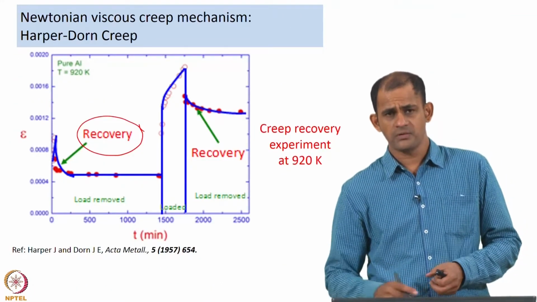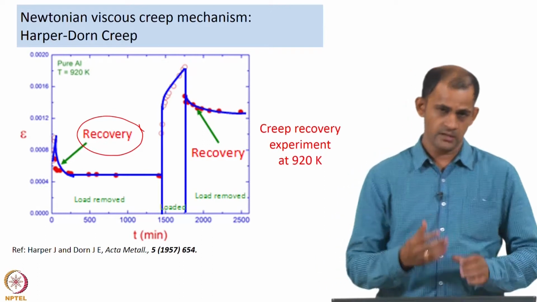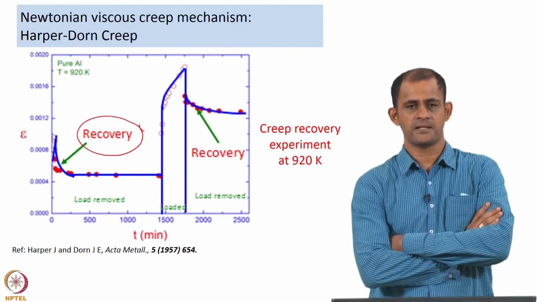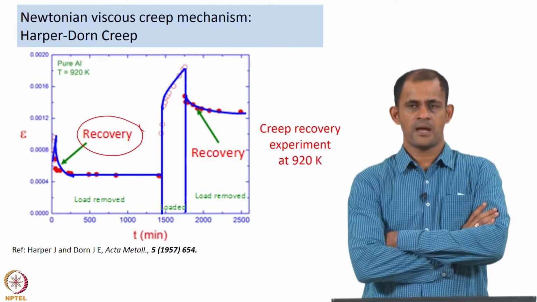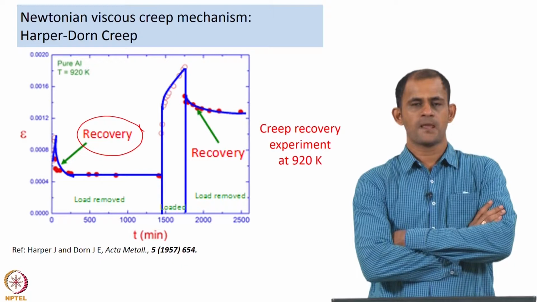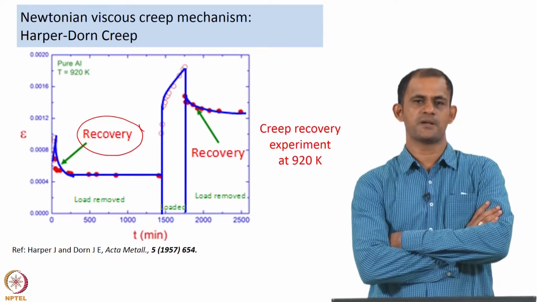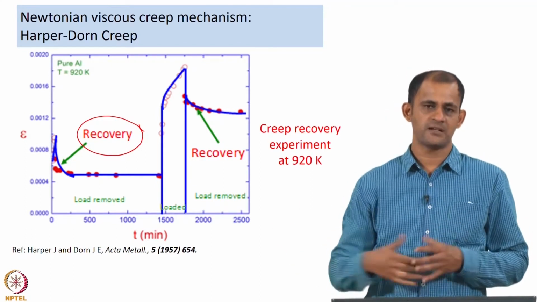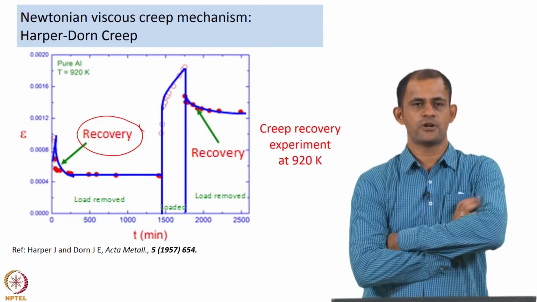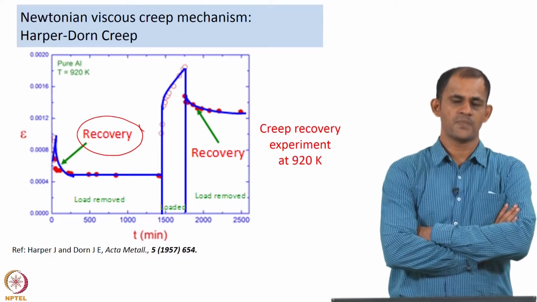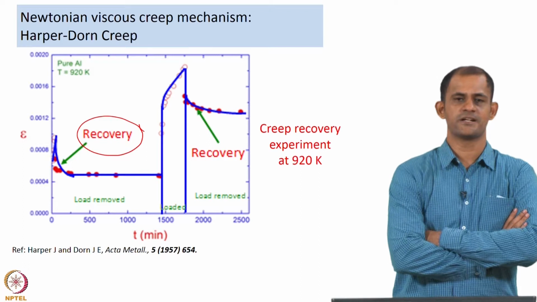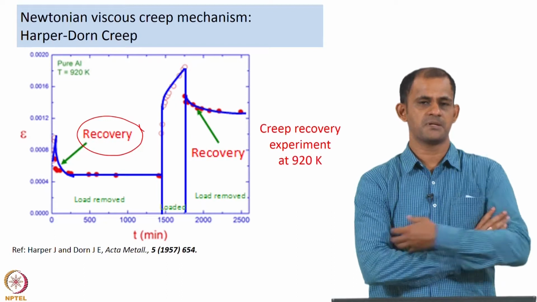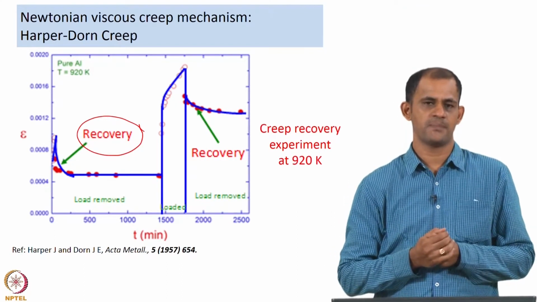Now, over the years, Harper and Dorn were located in California in the US, and that is where they carried out these experiments. Very interestingly, only groups which carried out their experiments in California were observing Harper-Dorn creep, whereas groups carrying out these experiments in other parts of the world did not come across it. So, people started saying that maybe this is a Californian artifact and probably there is nothing called a Harper-Dorn creep mechanism.